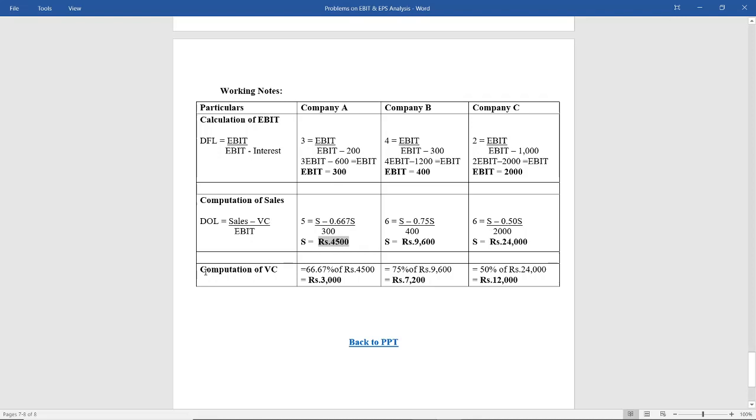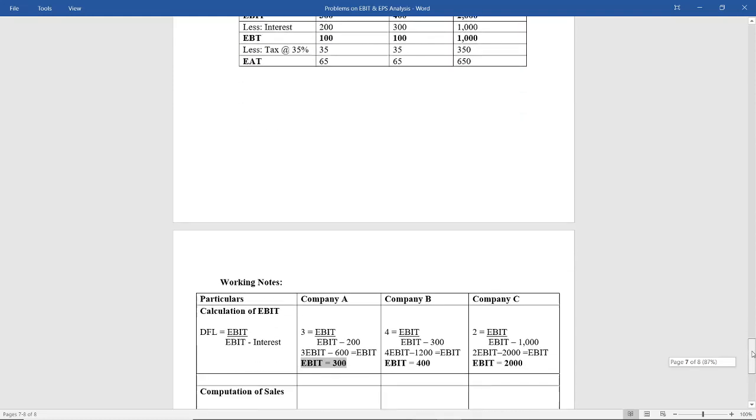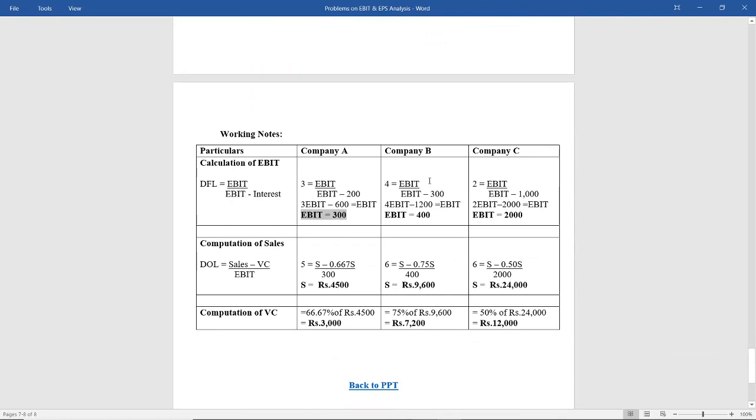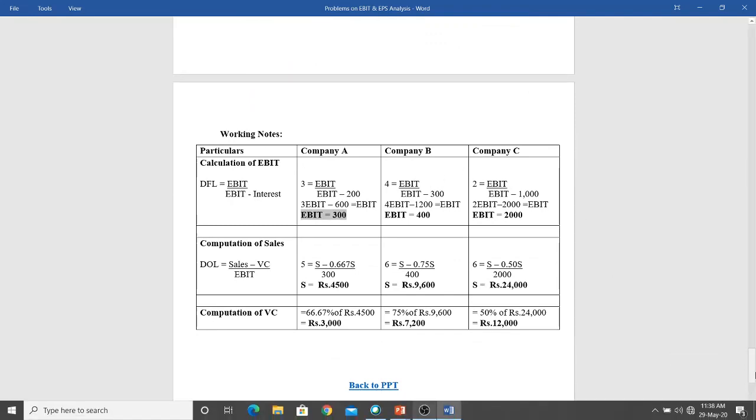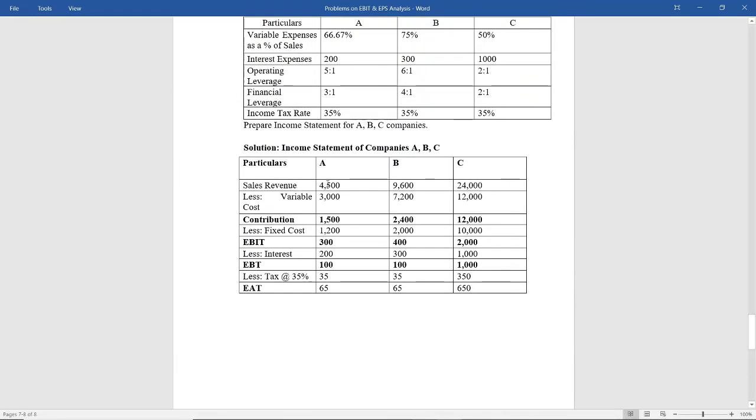Now computation of variable cost. After you know the sales, variable cost is nothing but 66.67% of 4,500, which is rupees 3,000. So by this we got to know the sales, the variable cost, and the EBIT. Just substitute in this format, and on the same lines you have to do it for company B and company C. So we have written sales as 4,500, which we have done through the working note. Variable cost we got. If we deduct these two, we get the contribution, less fixed cost.